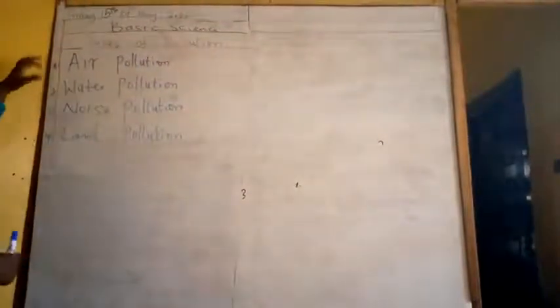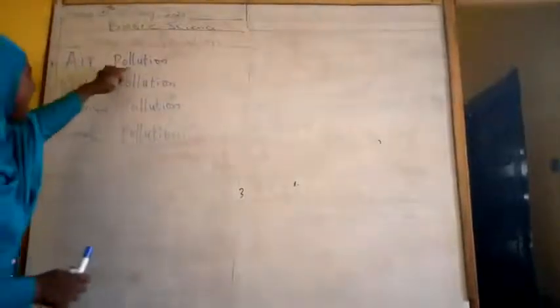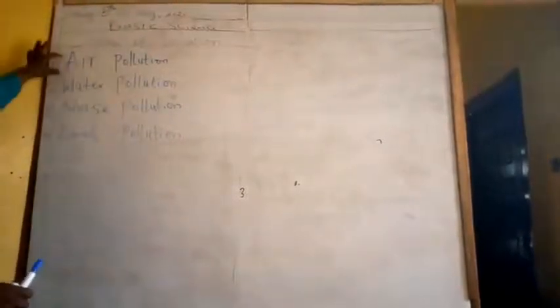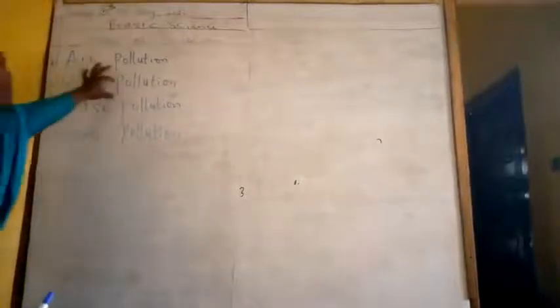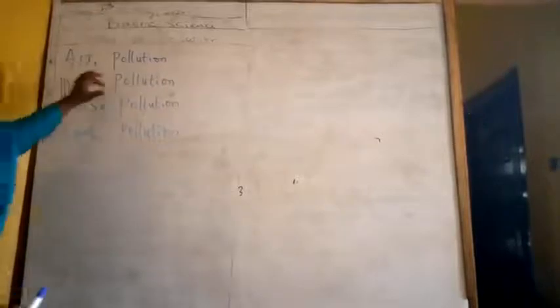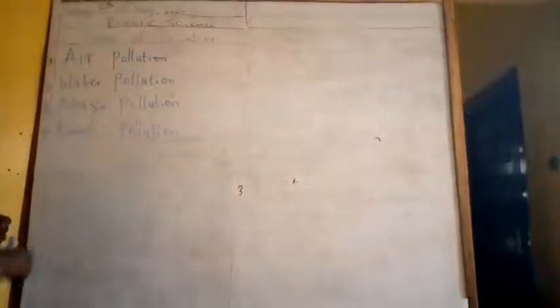Now let's quickly spell. Say it after me. A-I-R, air. P-O-L-L-U-T-I-O-N, pollution. Air pollution. The second one, water pollution. W-A-T-E-R, water. P-O-L-L-U-T-I-O-N, pollution.